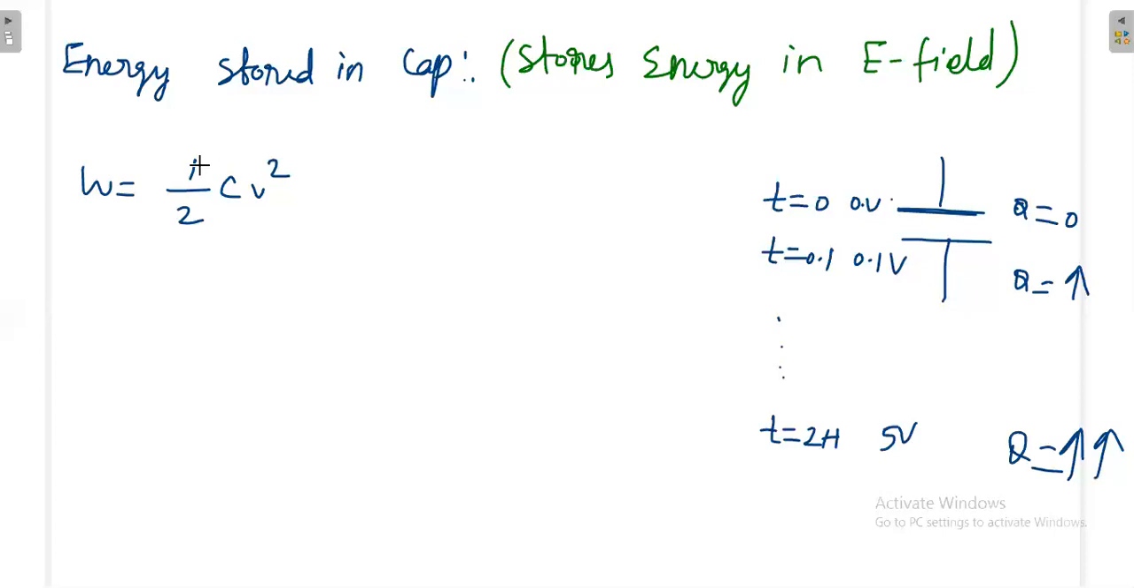That's why sometimes they used to mention 1/2 C, CV small v square. Okay, then it depends on what is the voltage at that time. Okay, what is the voltage at that time?